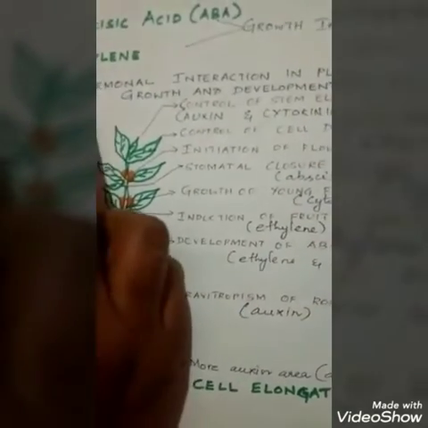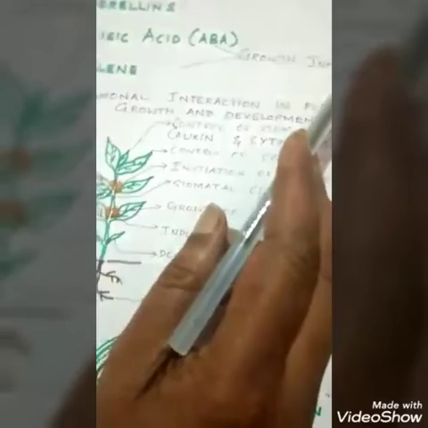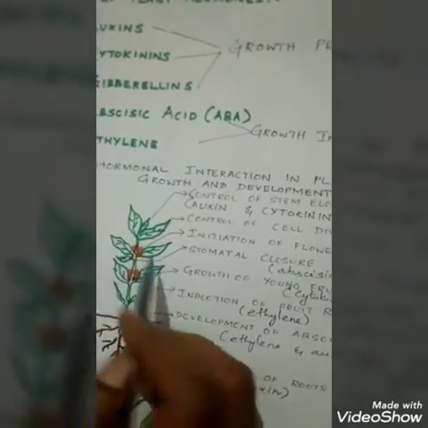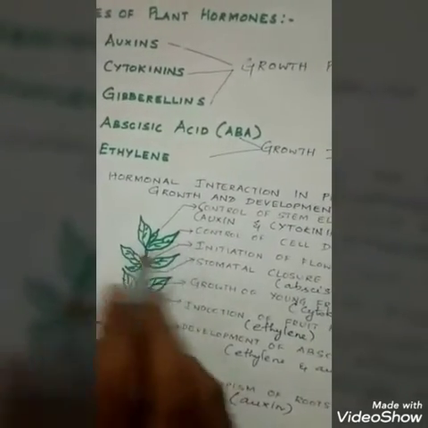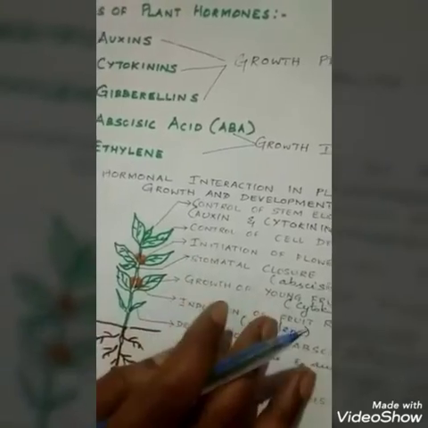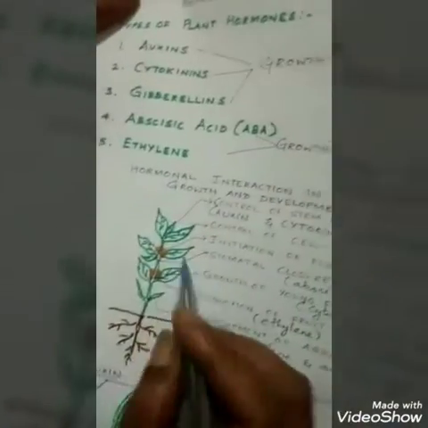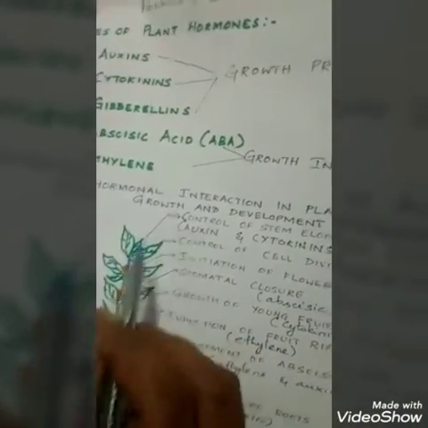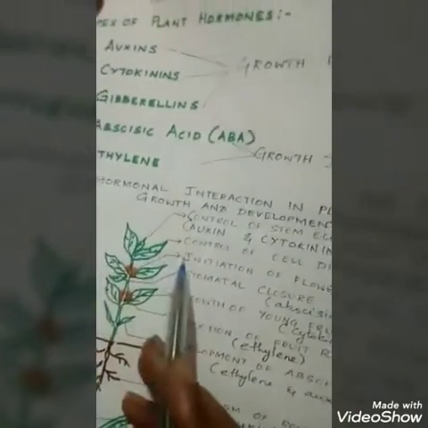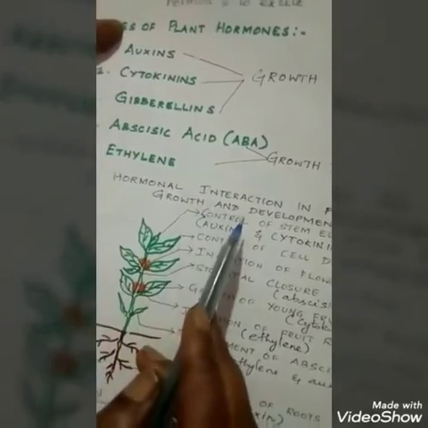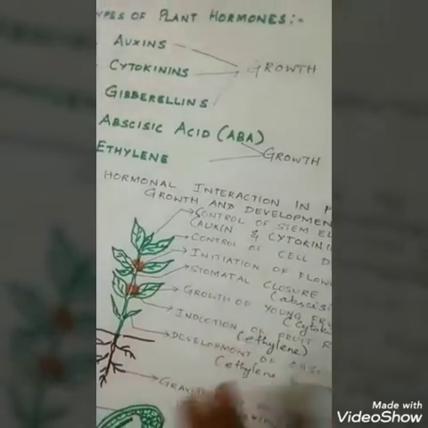Abscisic acid and ethylene are said to be growth inhibitors. These cause stomatal closure, and they promote the abscission layer formation. Abscission means the separation of leaves, flowers and fruits from the branch. The shedding of dried leaves and fruits is known as abscission. Abscisic acid promotes senescence. Senescence means aging. Abscisic acid induces bud dormancy, and it is a powerful inhibitor of lateral growth in tomato.